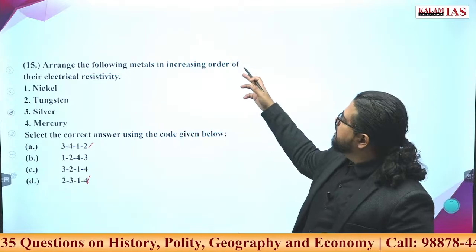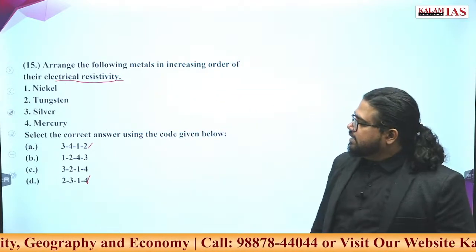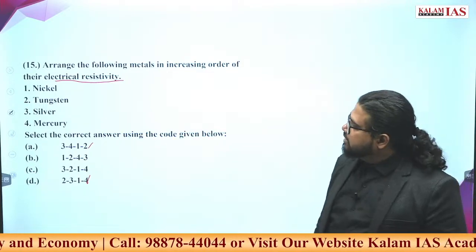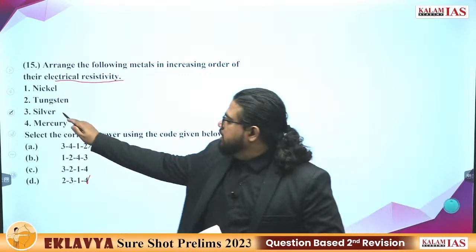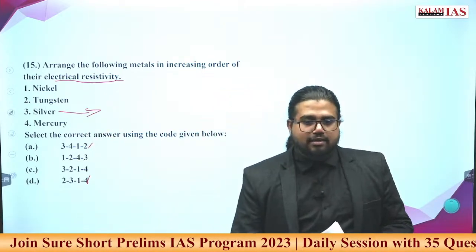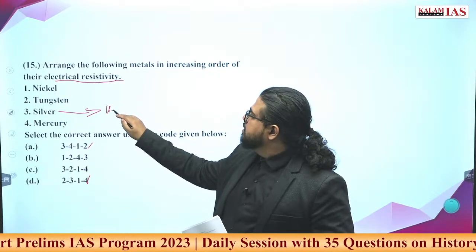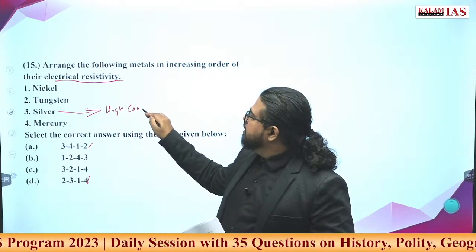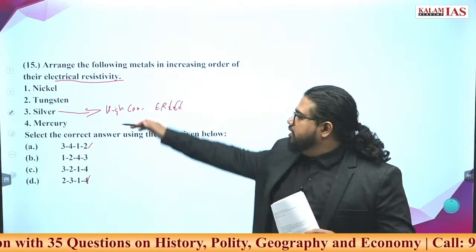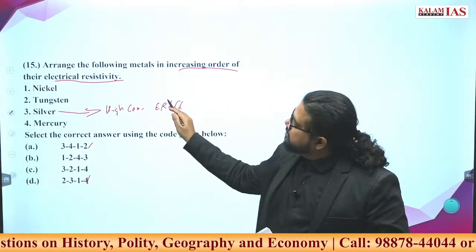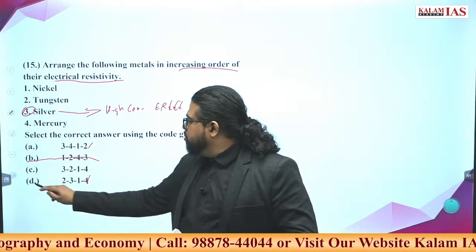Arrange the following metals in increasing order of electrical resistivity. Electrical resistivity is being asked. What is the general thing you should know? Silver, gold and all these have a high level of conductance. High level of conductance means electrical resistivity will be very low. So if you are ordering this in increasing order, this should come first. 3 should come first. Can I cut out these 2 options?